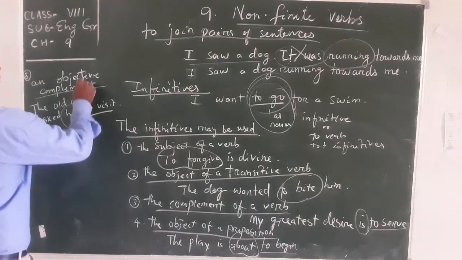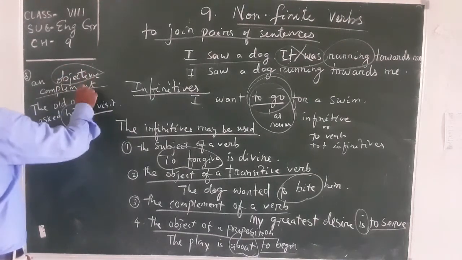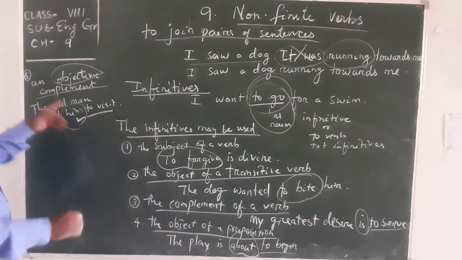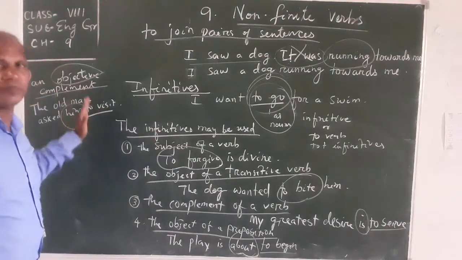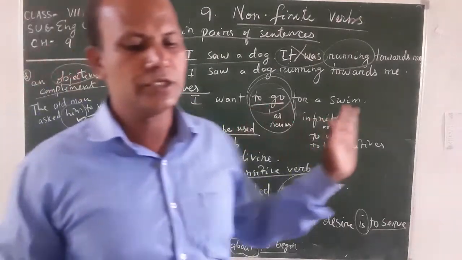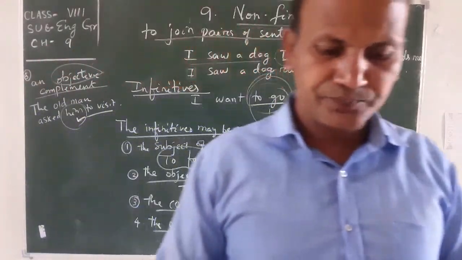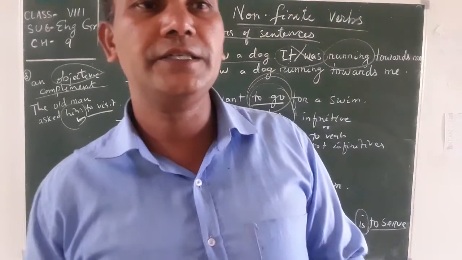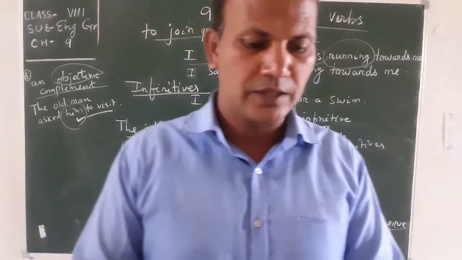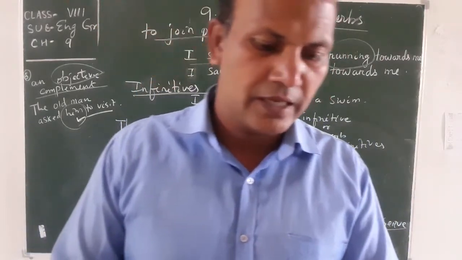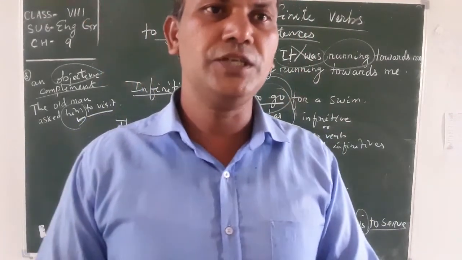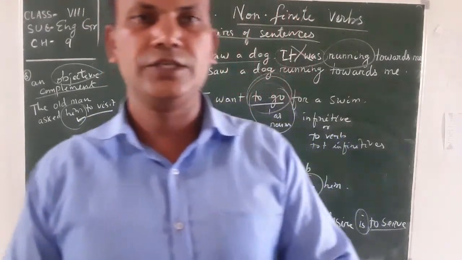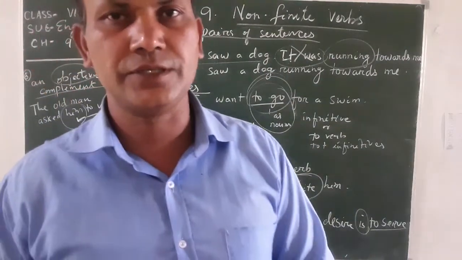Here him is the object, and the complement of the object comes after, to plus infinitive. In this way it is also used. So I have discussed all these points, and I hope you have understood all of these things whatever I have discussed.